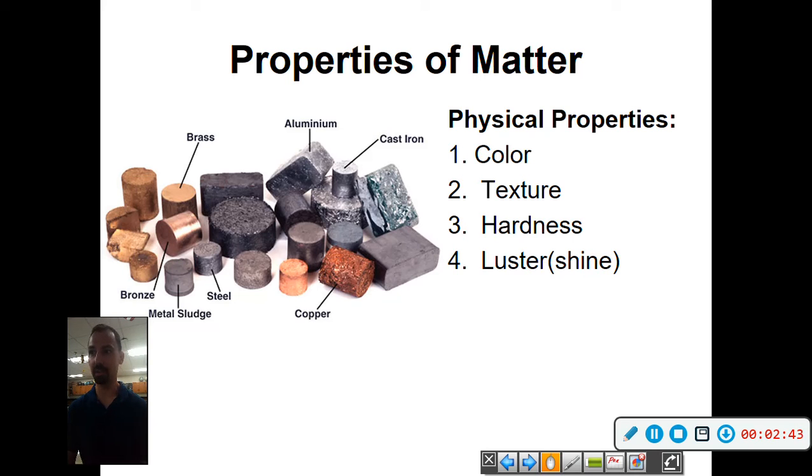Luster. Some of them are very shiny, some of them are more dull in this case. And also flexibility. I already mentioned aluminum. You can actually crumple that up into a ball. You can shape that in any way. And that's why it's used for many metals, because it's super light and shapeable very easily. So we use aluminum with a lot of things nowadays because of that.